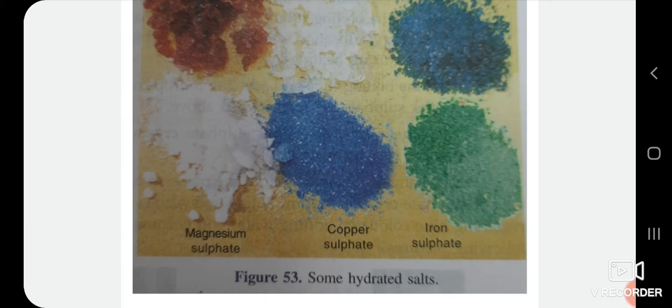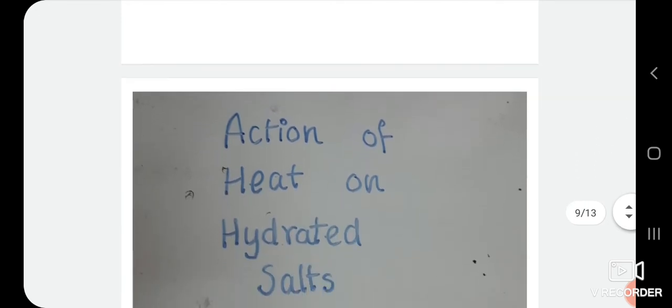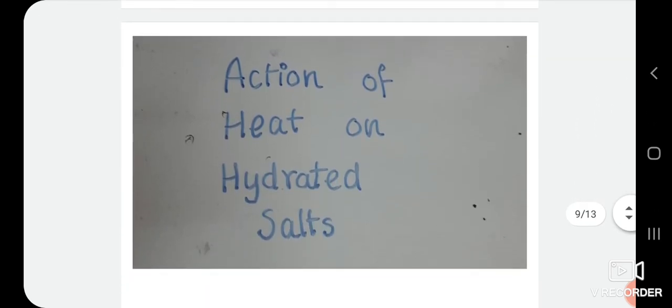Now, let's see the action of heat on hydrated salts. When hydrated salts are heated strongly, they lose their water of crystallization. By losing water of crystallization, the hydrated salts lose their regular shape and color and become colorless powdery substances. Powdery substances are also called amorphous substances.